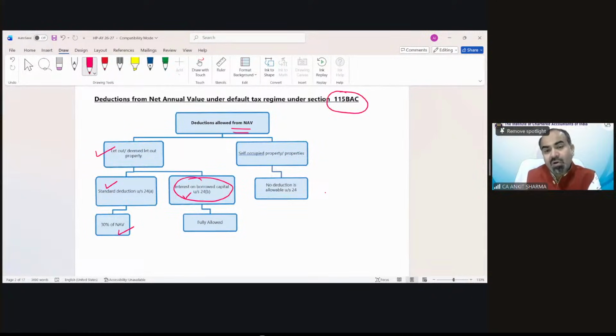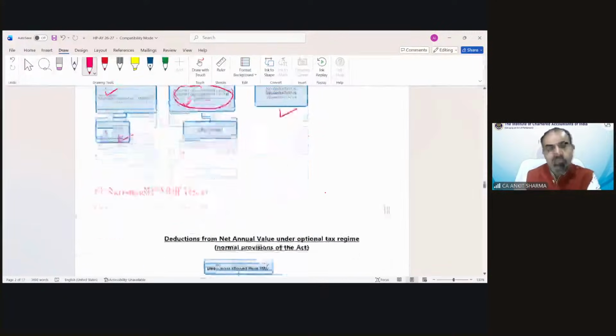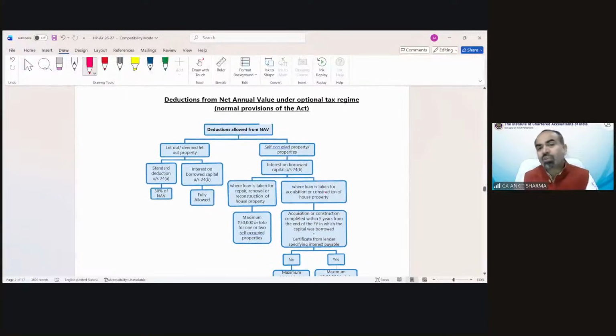But if under the default tax regime the property is self-occupied, then there is no interest deduction under section 24. In the same way, in case of the optional tax regime, if the property is deemed let out, you will get that 30% deduction and interest also. There is no limit on interest if the property is let out. The limit of 2 lakh or 30,000 is only applicable if your property is self-occupied or vacant, and that would be interest on capital borrowed.